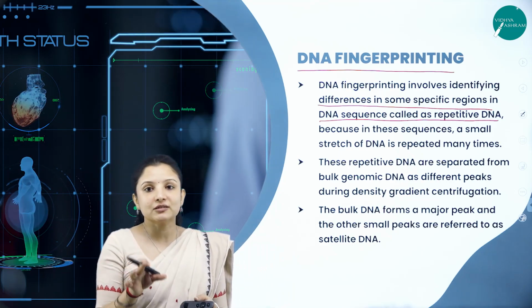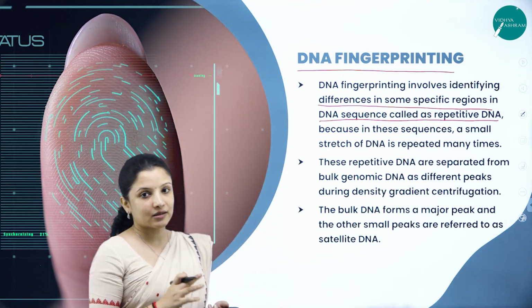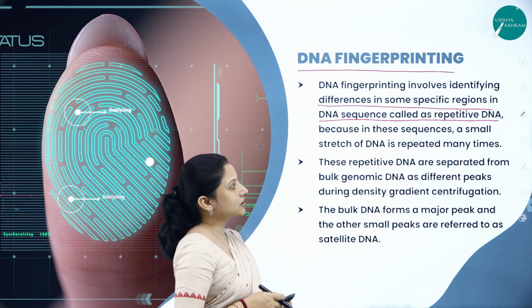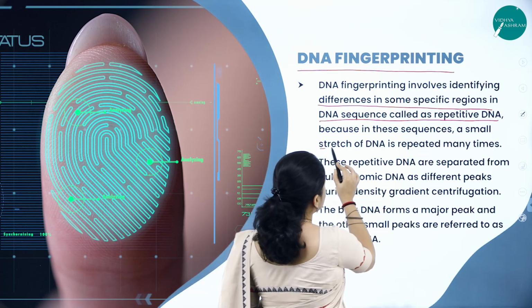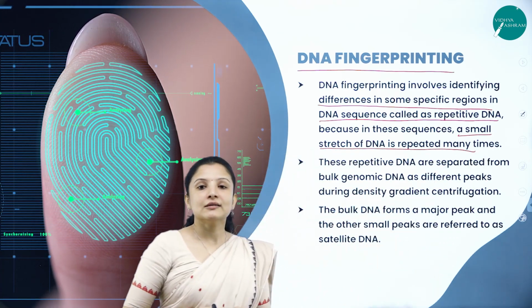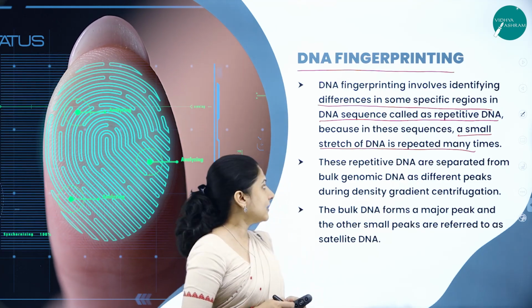These repetitive DNA sequences are a small stretch of DNA that is repeated many times. And I told you, these repetitions are the ones that vary from one person to another.